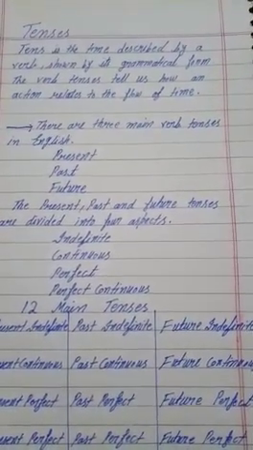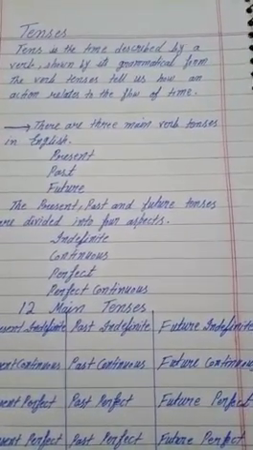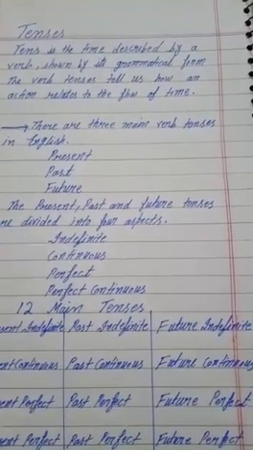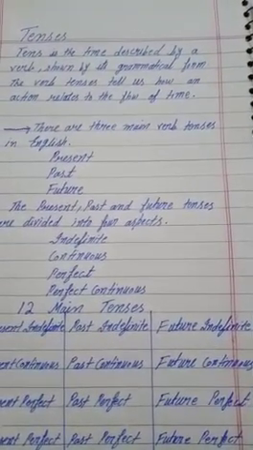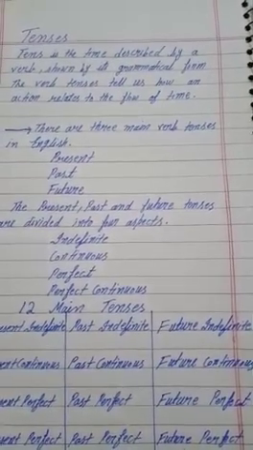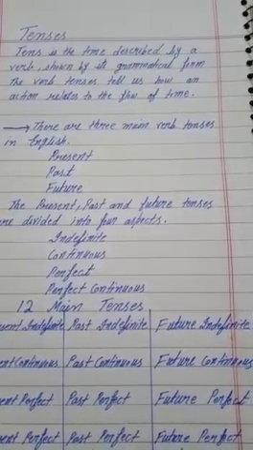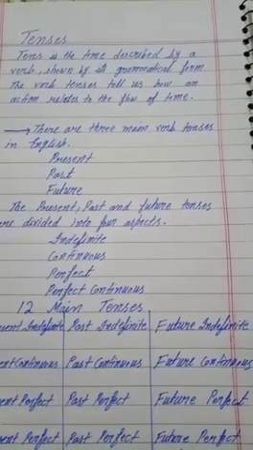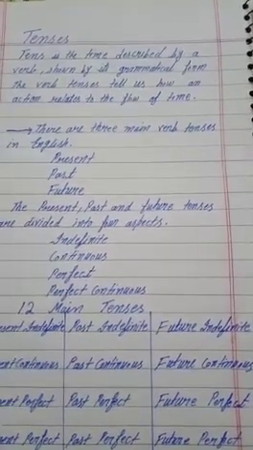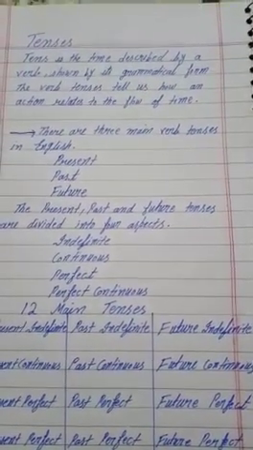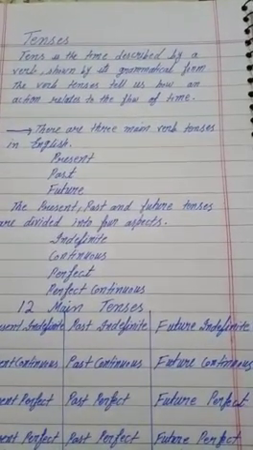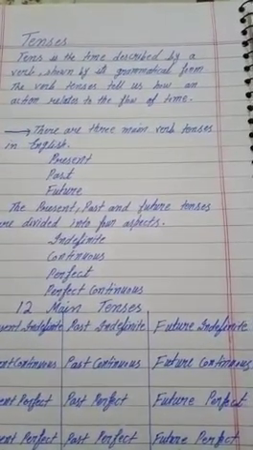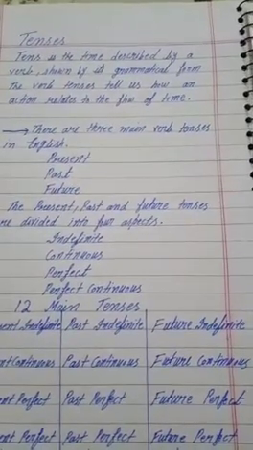There are three main verb tenses in English, that are present, past, and future. The present, past, and future tenses are divided into four aspects. Now let's see what are these four aspects. Indefinite, continuous, perfect, and perfect continuous.